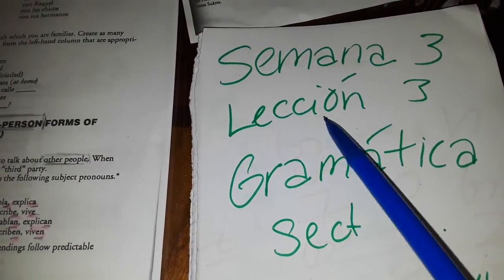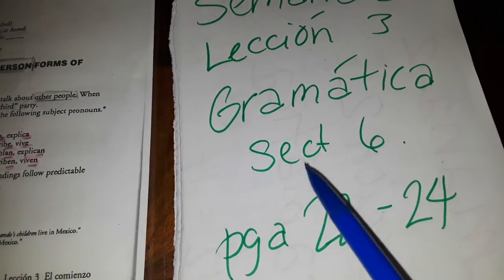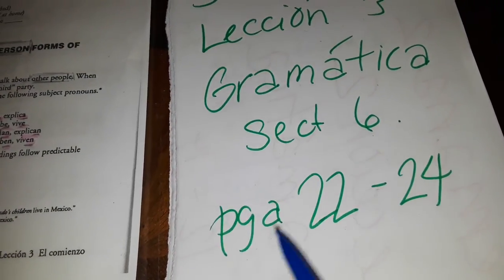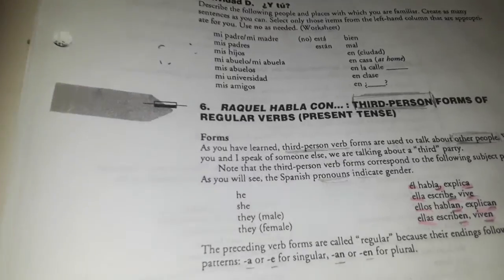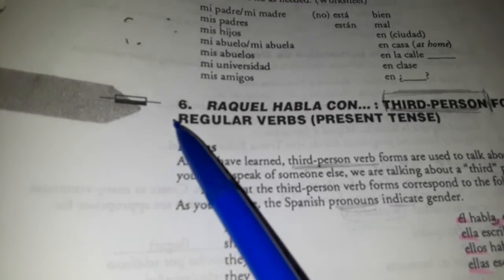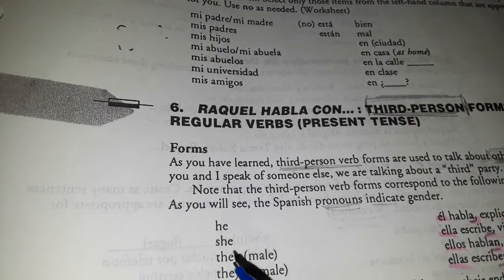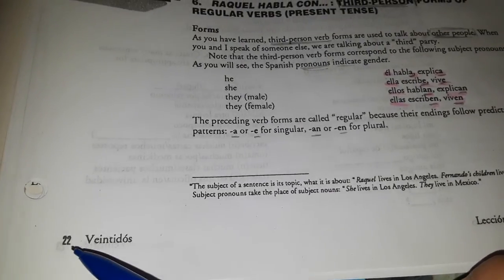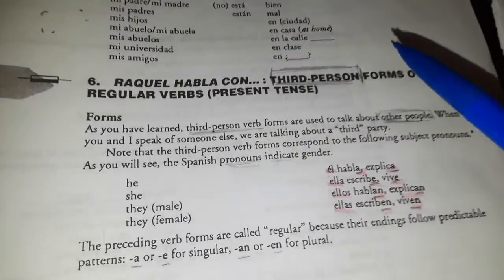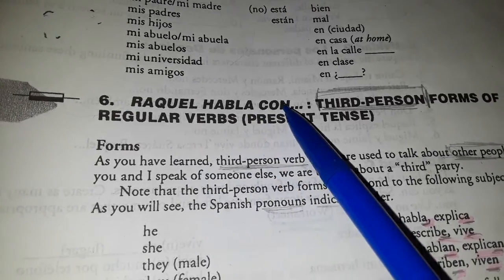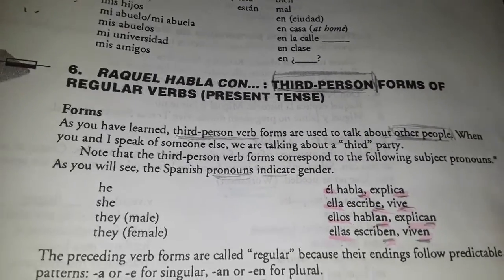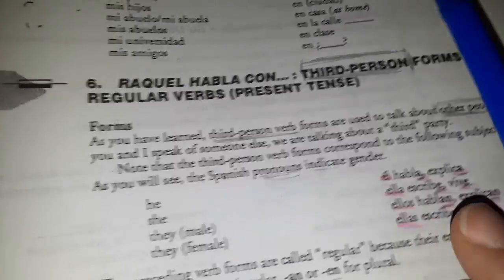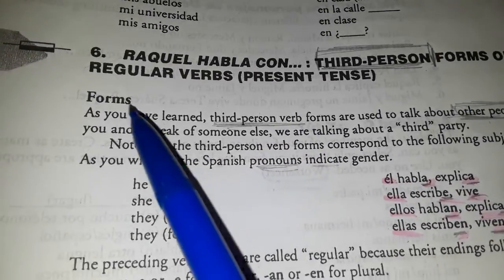Semana 3, lección 3, gramática, sección 6, section 6, página 22 al 24. Okay? We're starting on section 6 of gramática. Okay? And we're on página 22. Raquel habla con. Raquel is speaking with. Okay? Third person forms of regular verbs, present tense. All right. Oh gosh, grammar is wonderful.